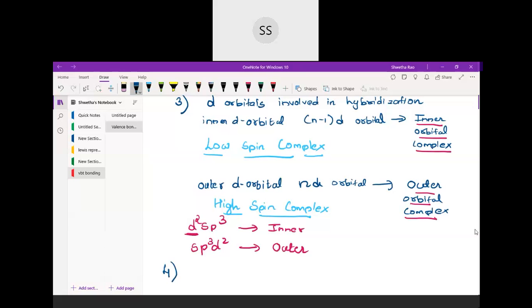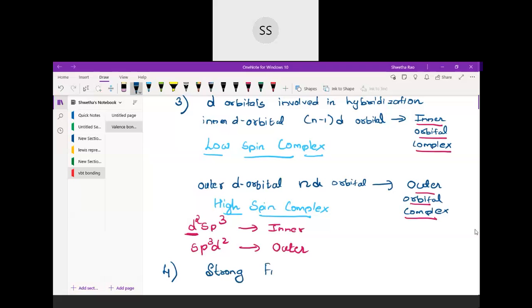Okay, now one more. The last one is not under the assumptions, but this theory has a drawback, because it doesn't tell us what type of ligand is going to approach. The strength of the ligand is not explained in this particular theory. But we are assuming here, because from the coming theory we have understood that these ligands are categorized into two types. There are strong field ligands and weak field ligands.